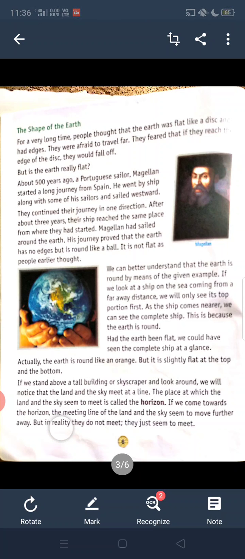If we move towards the horizon, the meeting line of the land and the sky seems to move further away. But in reality, they do not meet. They just seem to meet. Students, if we stand on a tall building or a skyscraper and look around, what happens? We notice that the land and the sky meet each other at a line, but actually the sky and the land do not meet each other. They move far away, and this meeting line we see is the horizon.